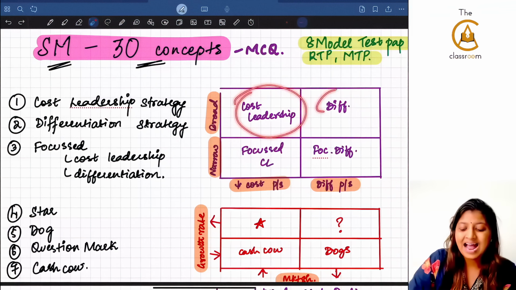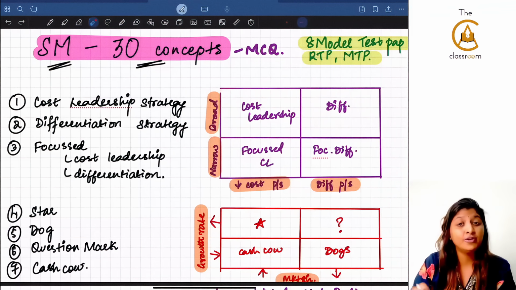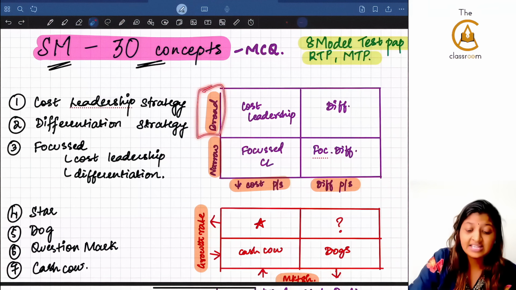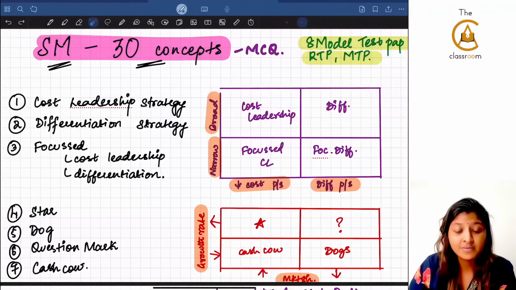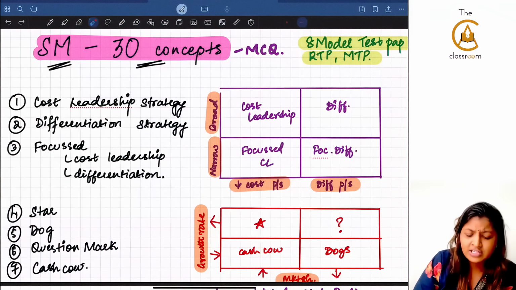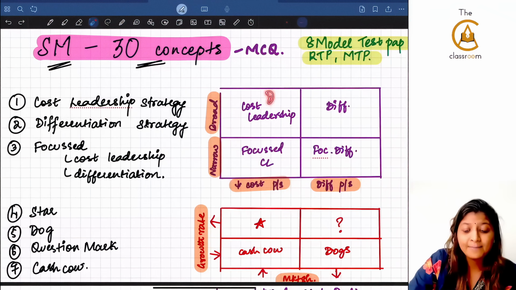Cost leadership and differentiation both are catering to the broad segment. You have to keep note of that. So whenever they say they are catering to a broad segment, either cost leadership or differentiation will come. Cost leadership means they are focusing on reducing the cost of the product or service. Best example is Decathlon for this.